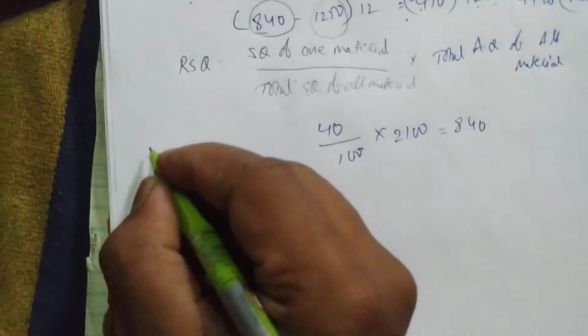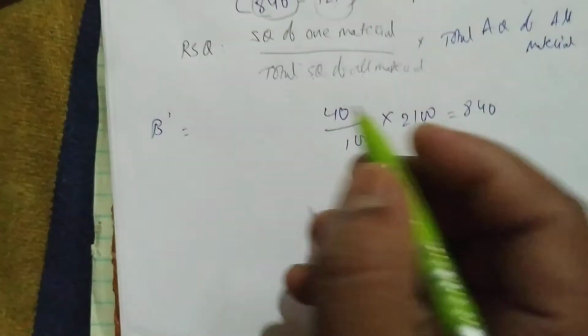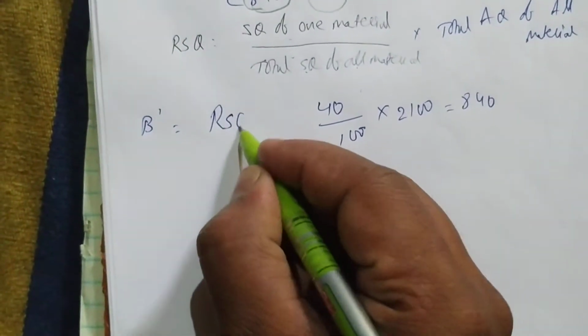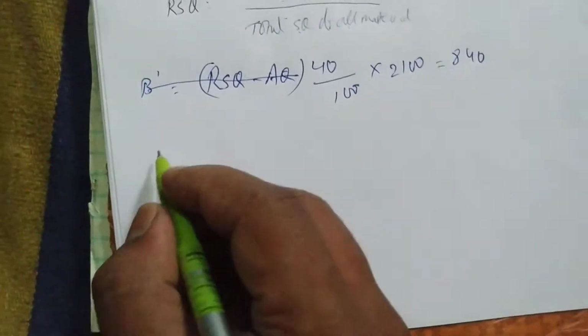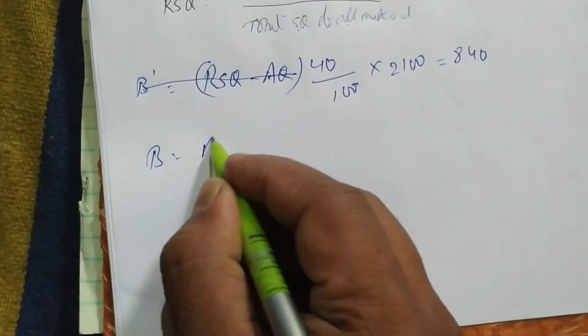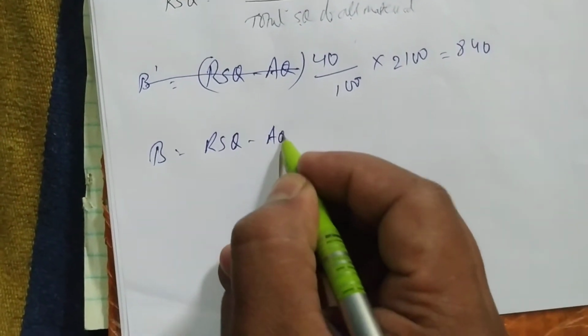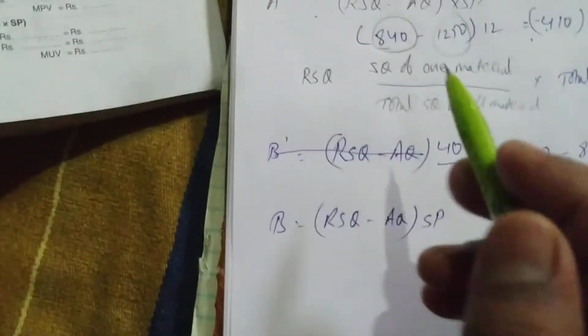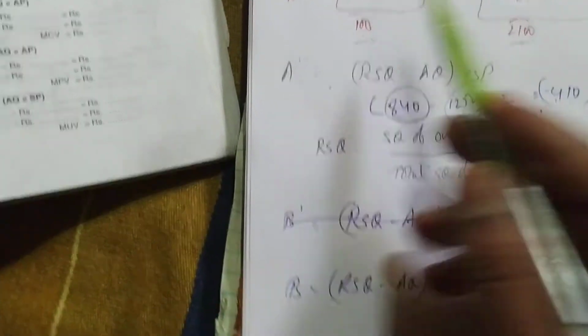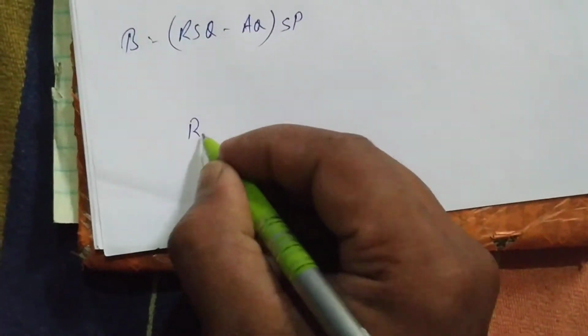It's very easy. For material B we are doing the same formula. We'll write RSQ minus AQ, multiplied with standard price. First we'll write the formula for RSQ.